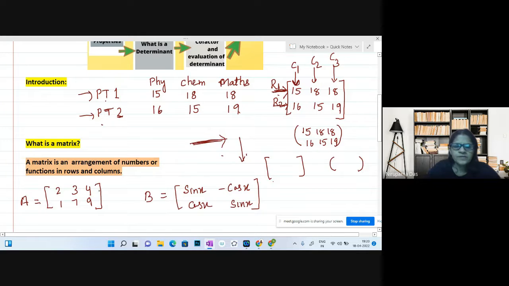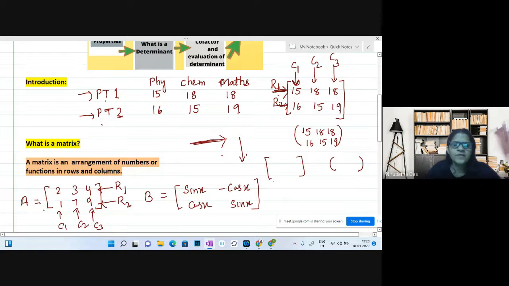So here this is the first row, 2, 3, 4. They lie in the first row R1. This is the second row. This matrix has 2 rows, and this is the first column, this is the second column, this is the third column.